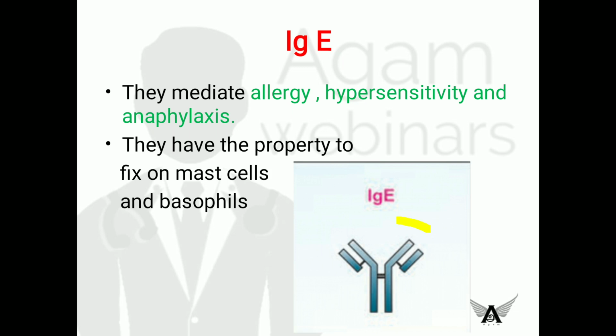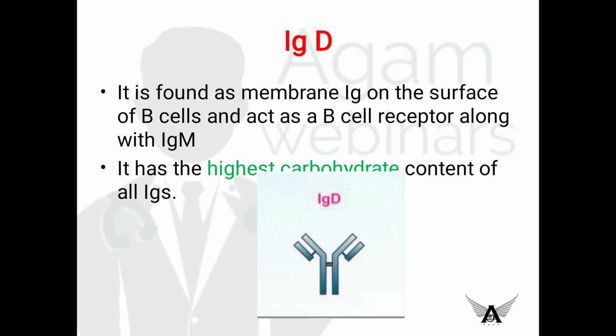Okay, so this is the structure of the immunoglobulin. It is composed of two light and two heavy chains. Next, moving on to immunoglobulin D. It is found as a membrane immunoglobulin on the surface of B cells and acts as a B cell receptor along with immunoglobulin M. And no other function has been described so far about this immunoglobulin.